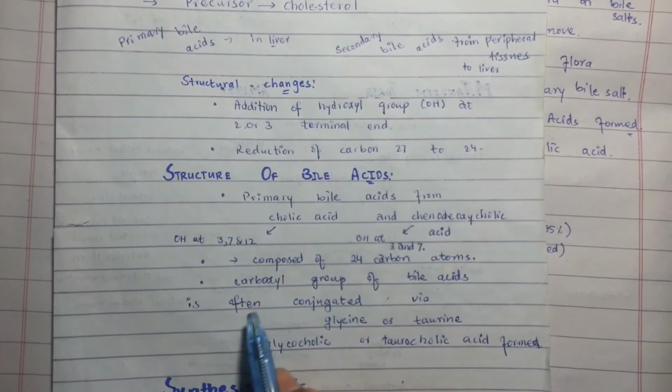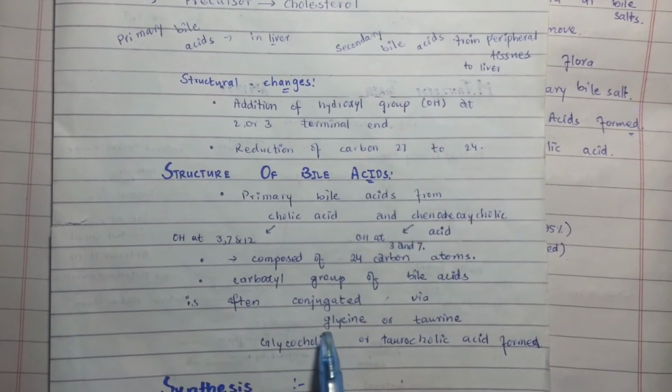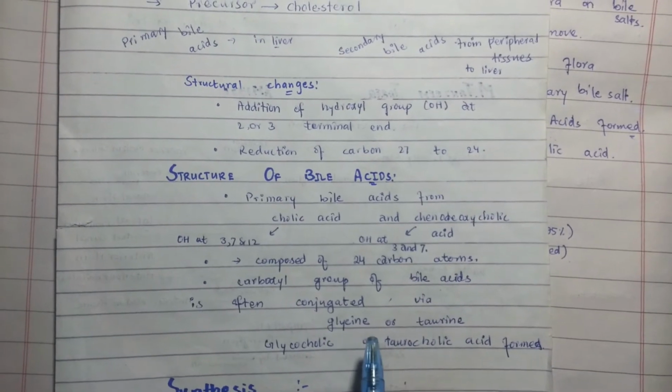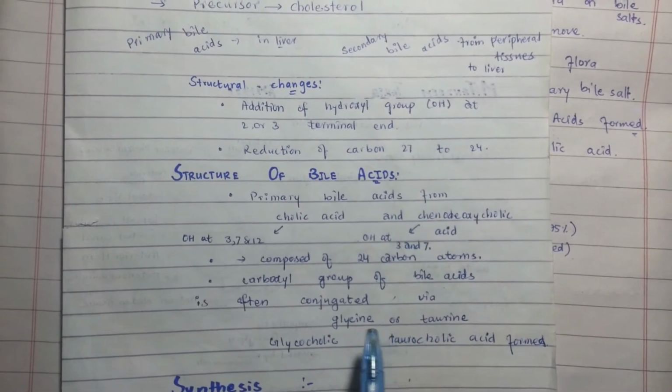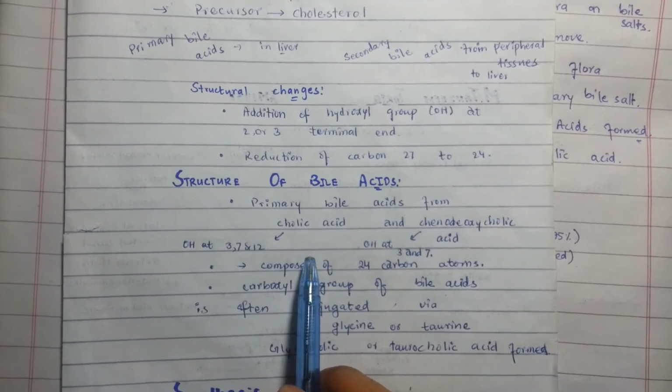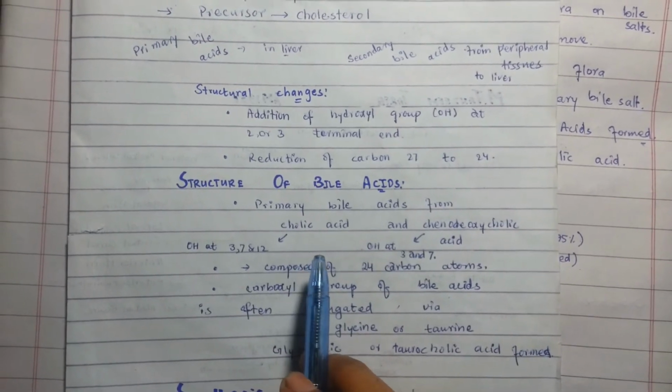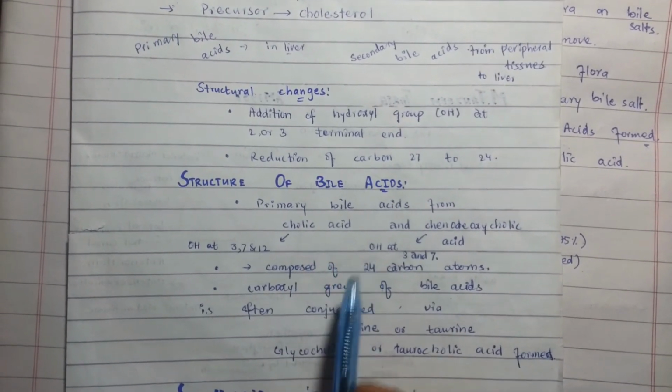The carboxyl group of the bile acid is often conjugated with glycine or taurine. The primary bile acids are cholic acid and chenodeoxycholic acid.